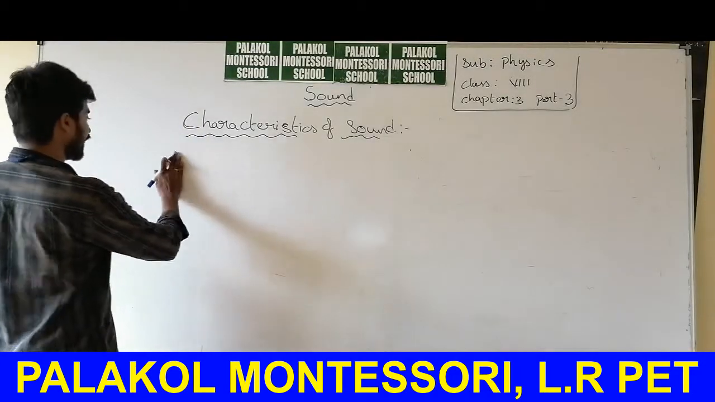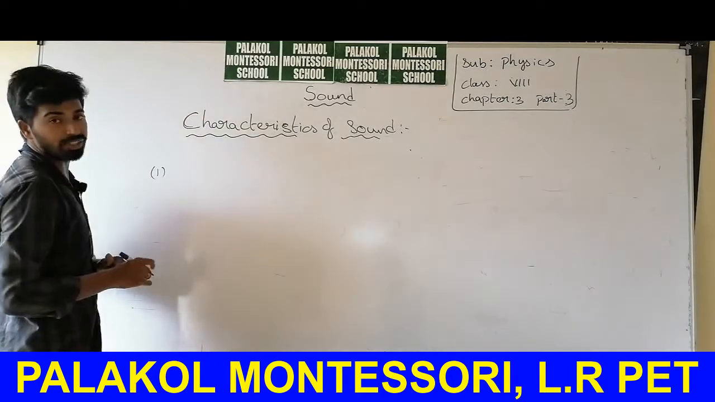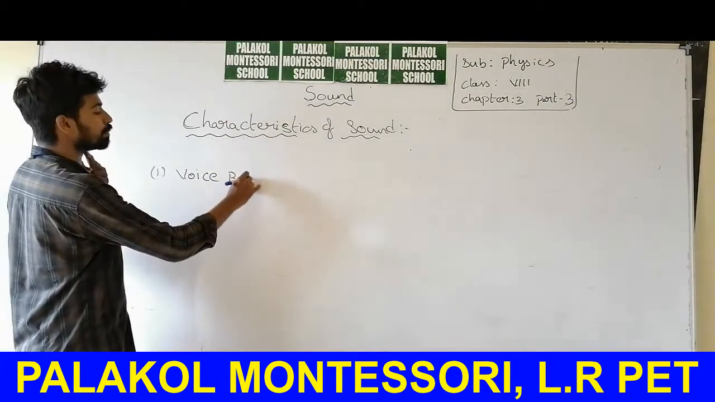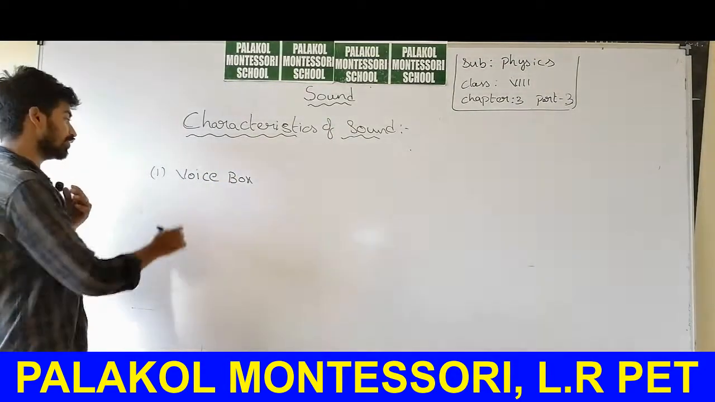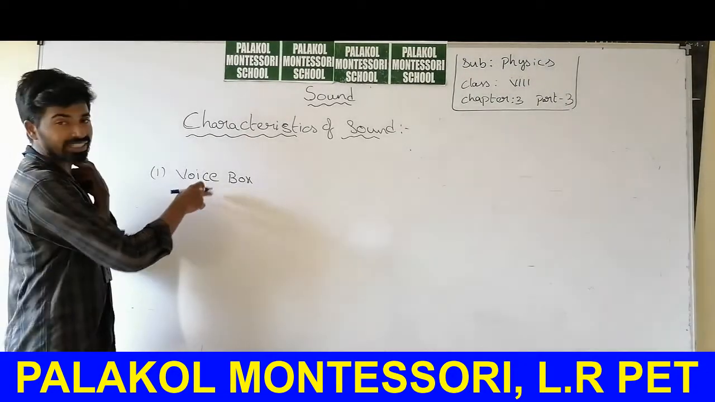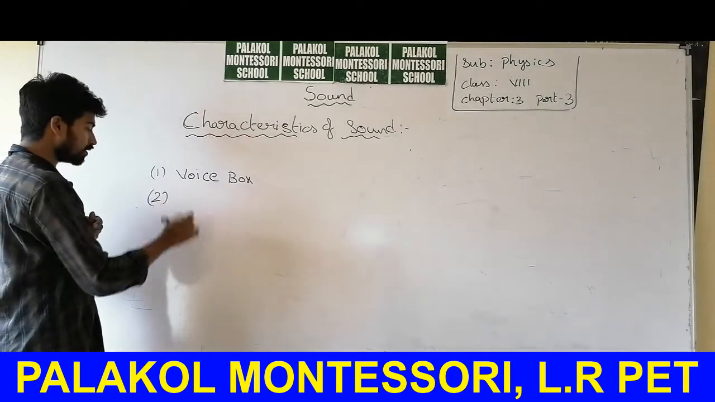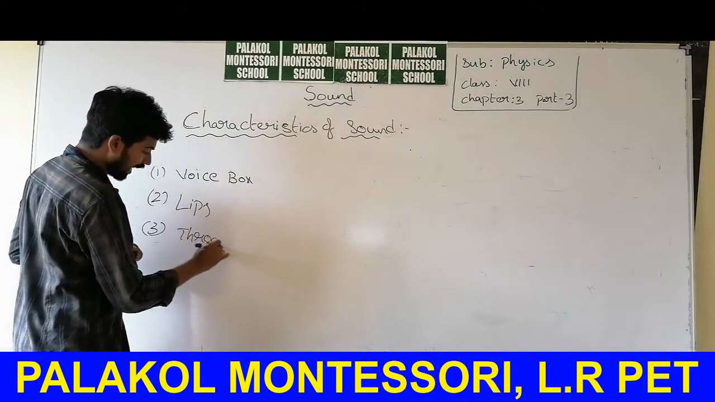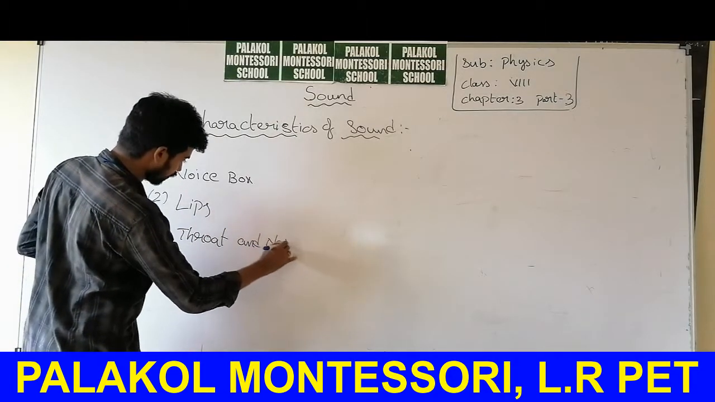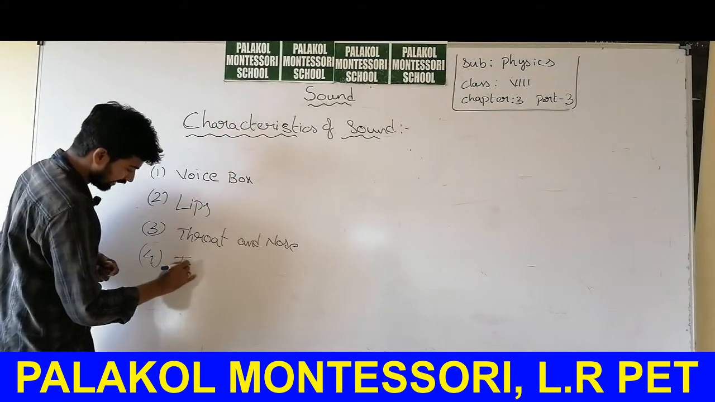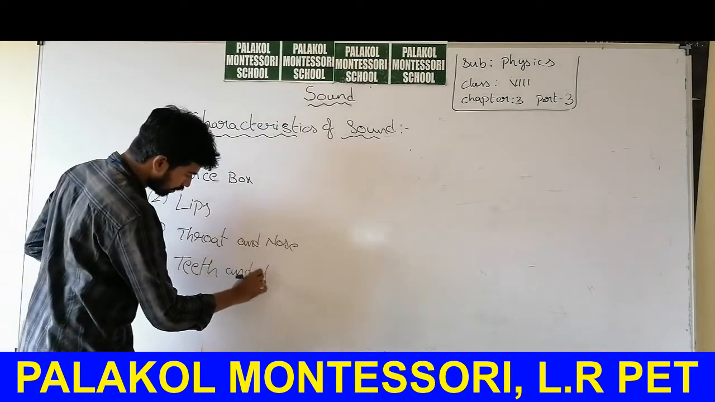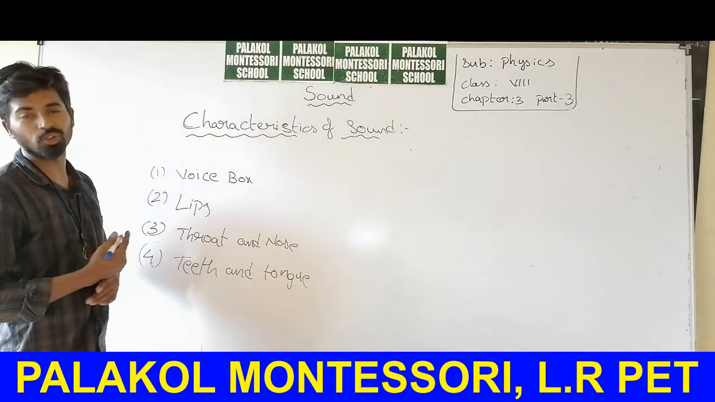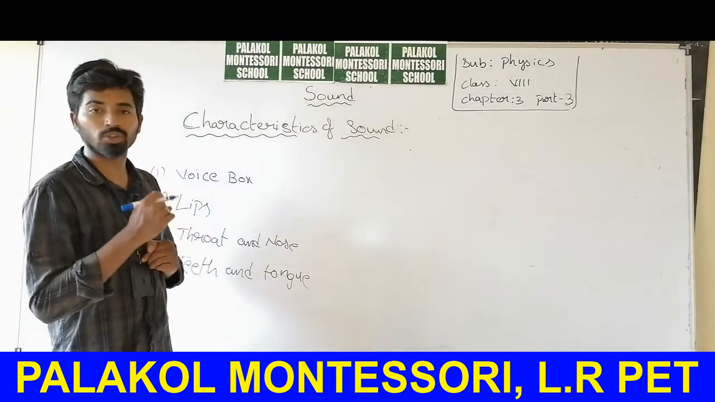So the main organ which helps in creating different frequencies is the voice box, which is present in the portion of your neck. You can observe with your hand, you can experience the vibrations that occur at the voice box. So voice box, lips, throat and nose, and another one, teeth and tongue. We have these parts. These parts help humans produce different frequencies of sound, to communicate with each other.